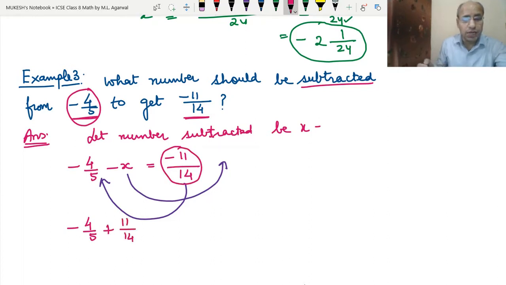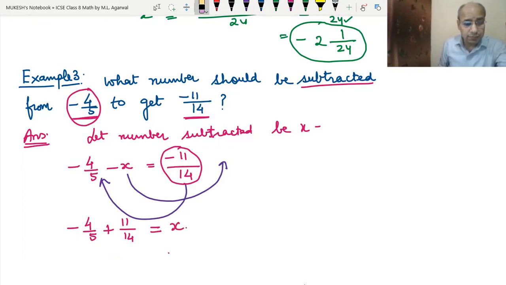As I told you earlier, when we switch the numbers, their signs change. If a number is negative, it becomes positive, and if a number is positive, it becomes negative. Okay, now we will put the equal sign. Now we are taking x to the right hand side, so this will become positive x.